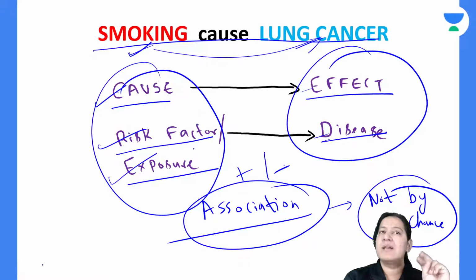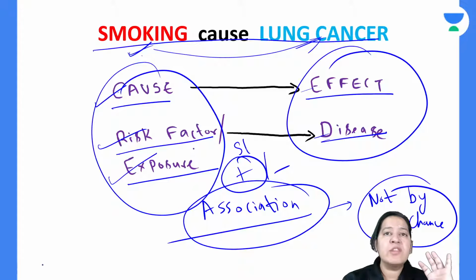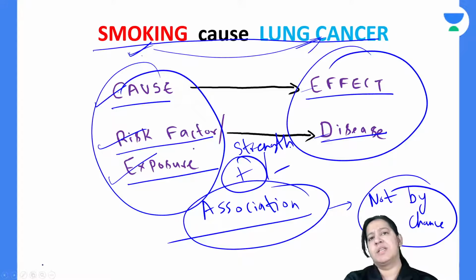Between the two things, whether association is present or absent. Between smoking and lung cancer, is there an association or not? If association is present, what is the strength of association? How strong is the association?